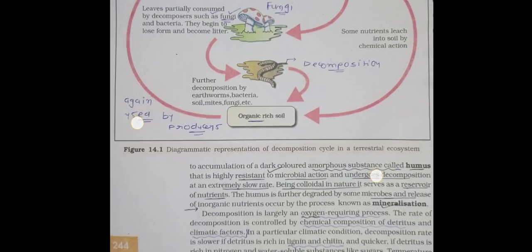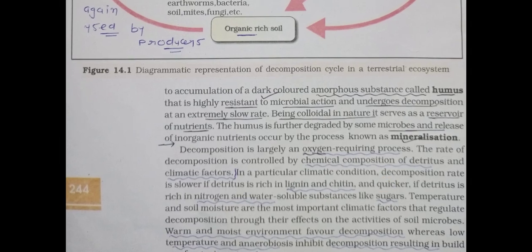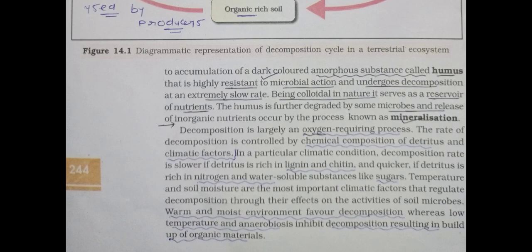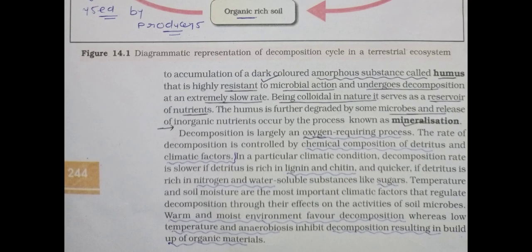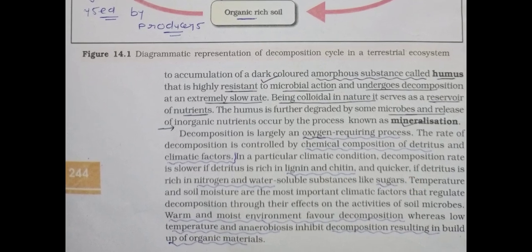Okay, now see again here, last paragraph: decomposition is largely an oxygen requiring process. See, rate will be controlled by chemical composition of detritus as well as climatic factors. Now see the words: lignin, chitin slower; nitrogen, sugar higher. See this sentence: temperature and soil moisture are the most important factors. Warm and moist environment means favorable condition, while anaerobic condition and low temperature are not favorable.